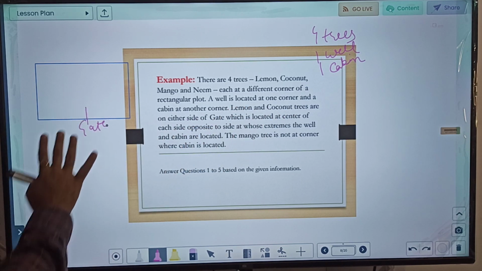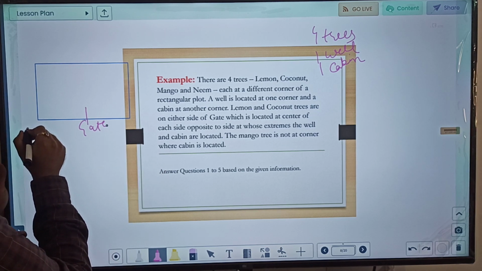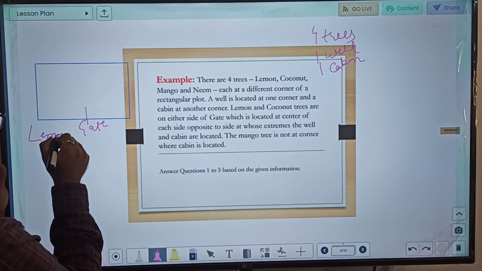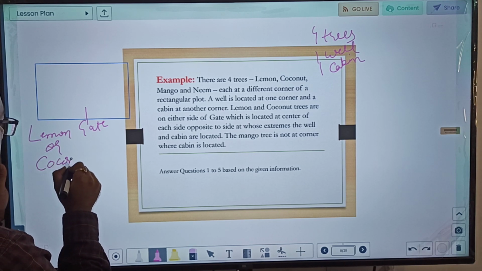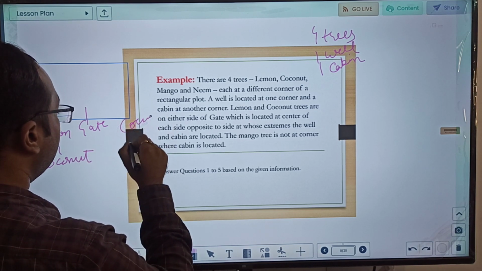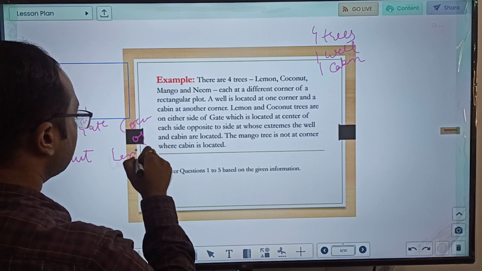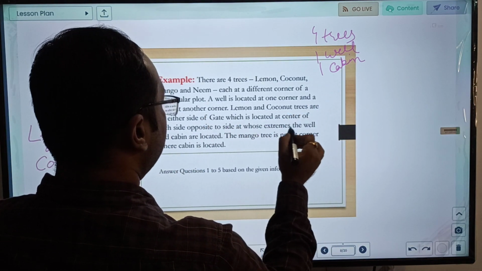So if we consider this to be the entry point, lemon or coconut are on either side. So what we can see is, it can be lemon or coconut, or if this side is coconut, then it can be coconut or lemon. So this is what we get till this part.